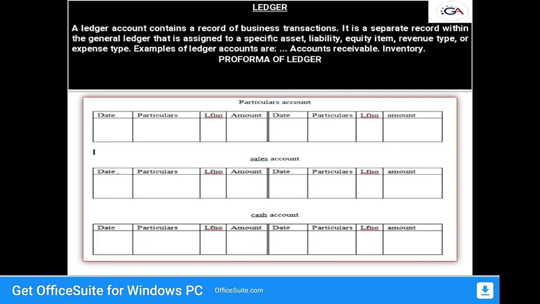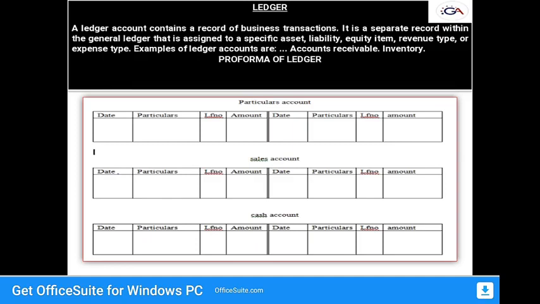So the ledger. Only after the completion of the journal can we make a ledger. This ledger also contains records of business transactions and maintains a separate record. The general ledger is assigned to a specific asset, liability, equity item, revenue type or expense type. Examples of ledgers are accounts receivable and inventory. For example, if you have a cash account, sales account, based on the item we can make a separate account for that.